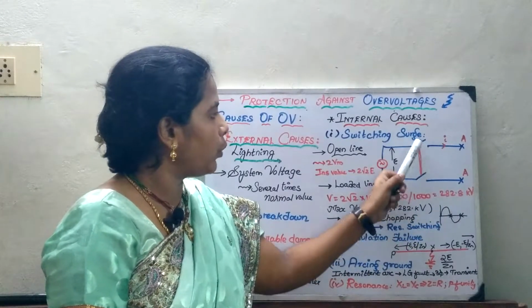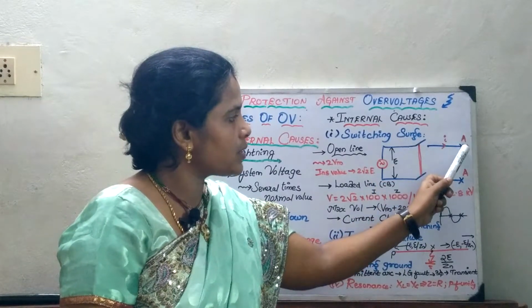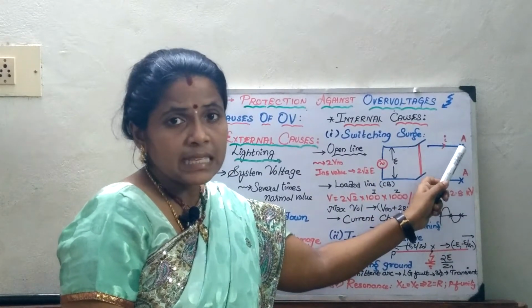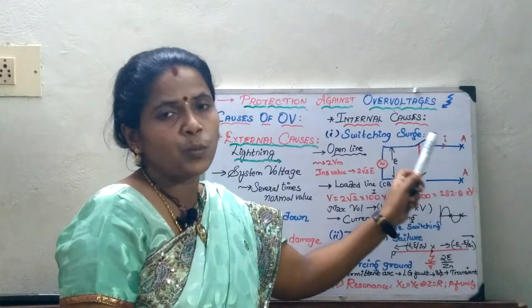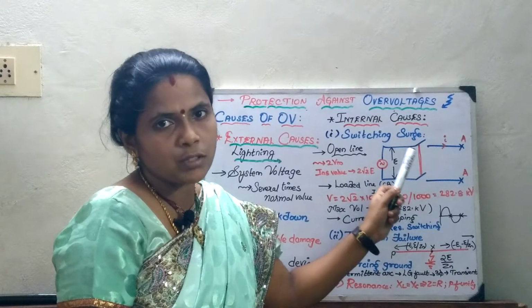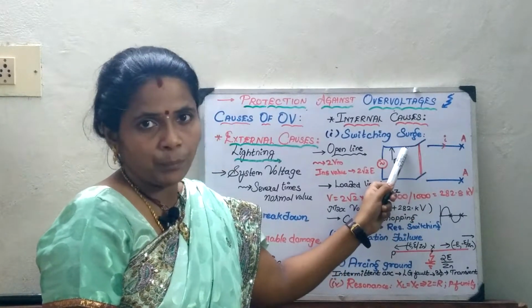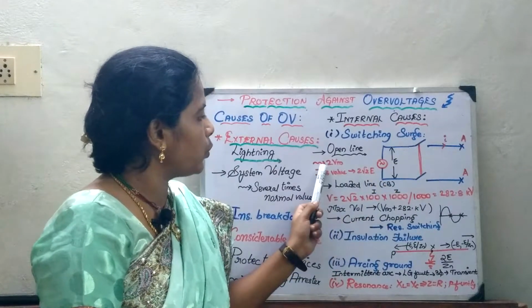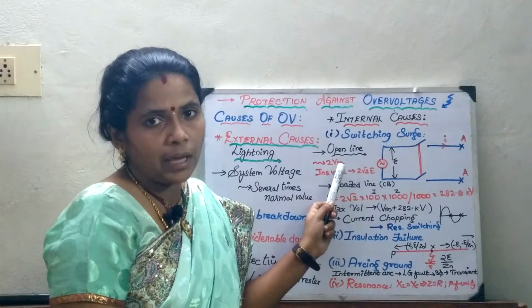Whenever I close the switch, the voltage will move and reach the point A. Since there is no load connected, this voltage will reverse back, which causes travelling waves in the transmission line, or a surge is created here. In this case, the voltage will rise to twice the maximum value.